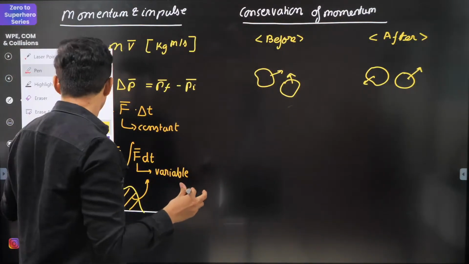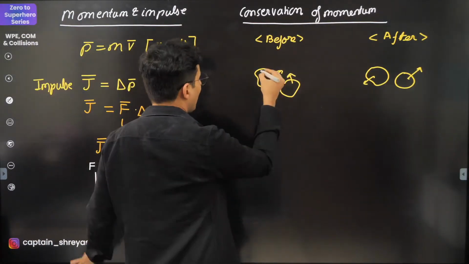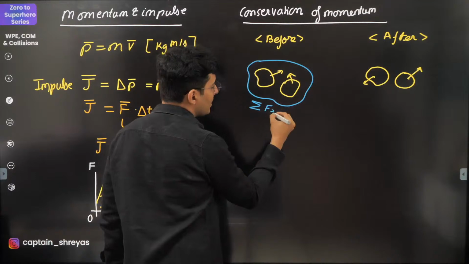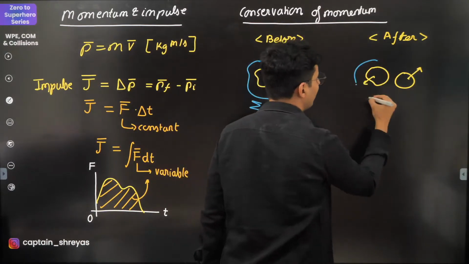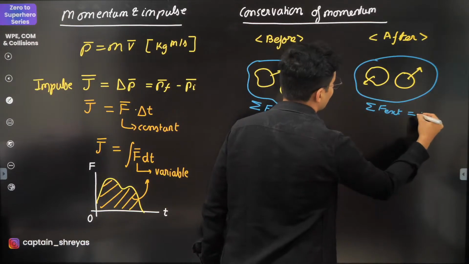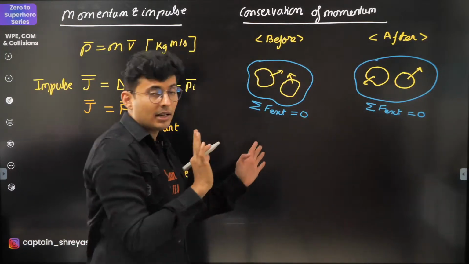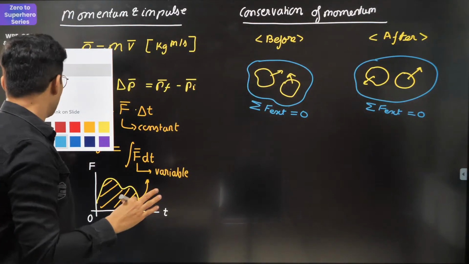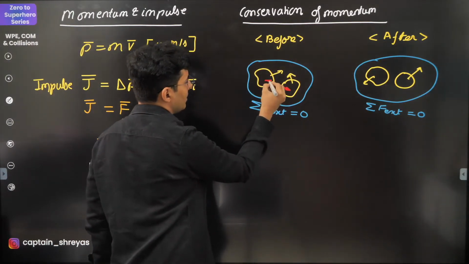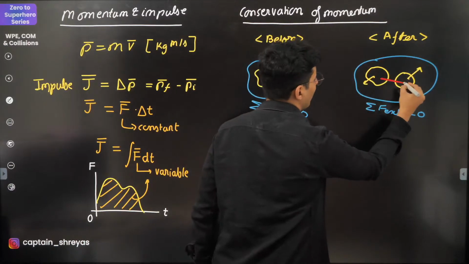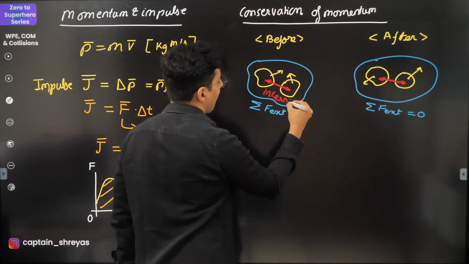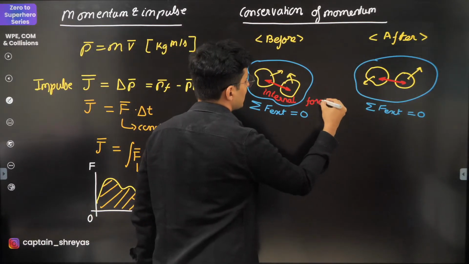And if you take this system and you see that the net external force, right from before and afterwards, let's say, comes out to be 0. There can be internal forces. I am not saying there are no internal forces. There could be internal forces. Doesn't really matter, even before or even afterwards. These are internal forces.